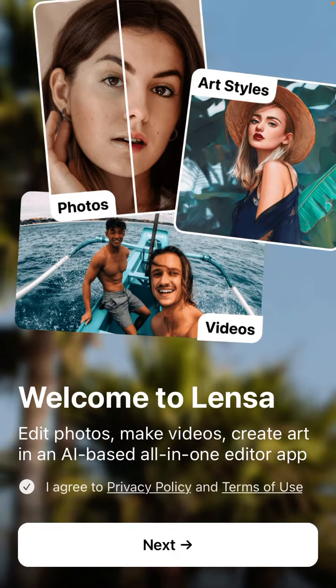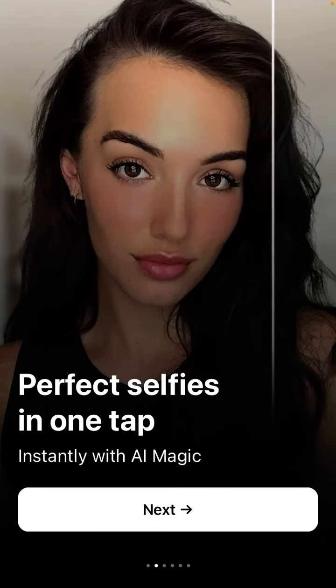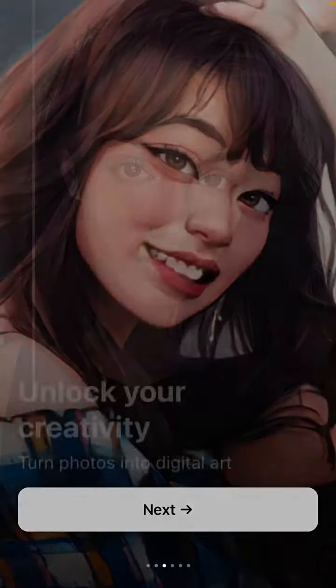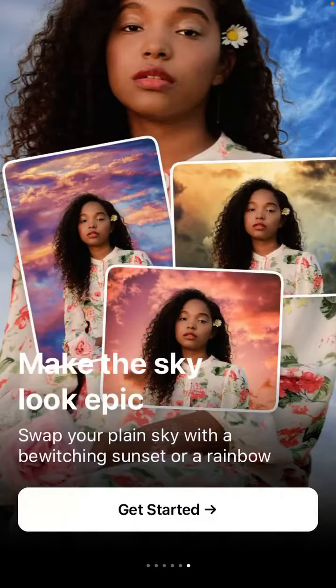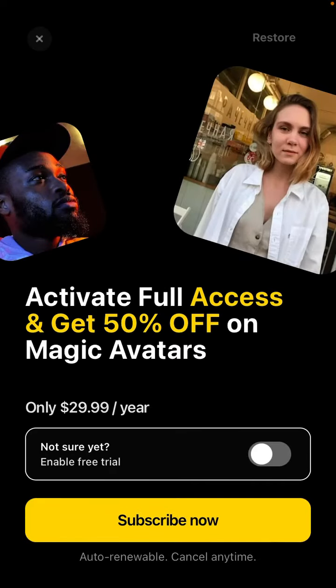So yeah, here's for example how you create an account. Perfect selfies in one tap, unlock your creativity, and then get started. I just want to see if there is some free trial available. Yeah, so there is an option to subscribe for $29.99 per year, or there is also a free trial as well. But you can still access some very limited option, I think, without that.